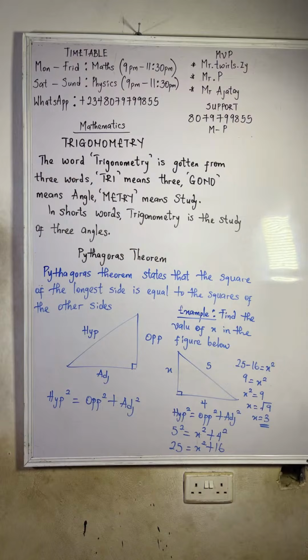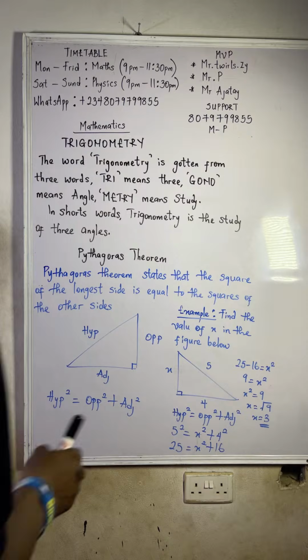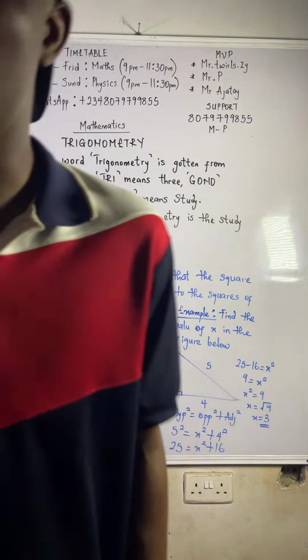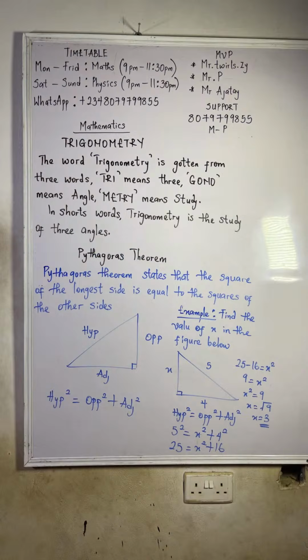That 90 degrees is just showing you that it's a right angle triangle. It doesn't mean an angle is different from the right angle. This 90 degree mark is just showing that you can only apply Pythagoras theorem in a right angle triangle.